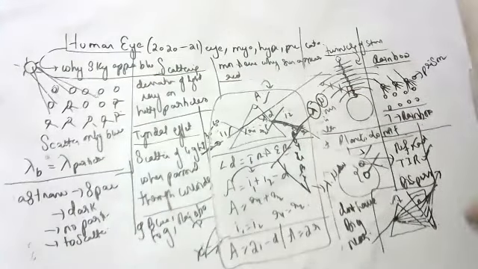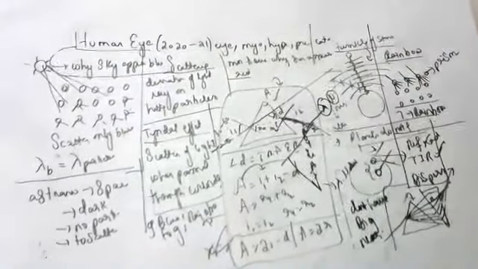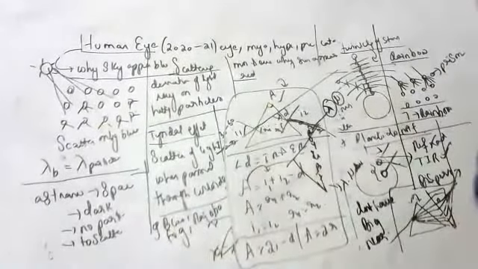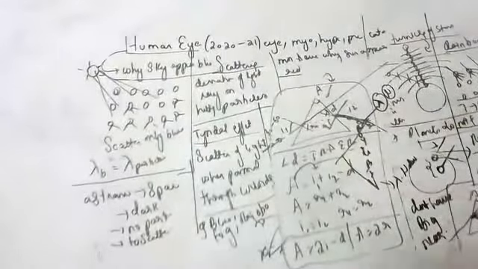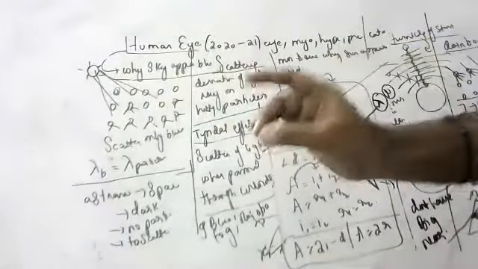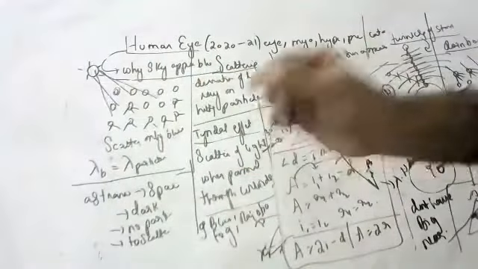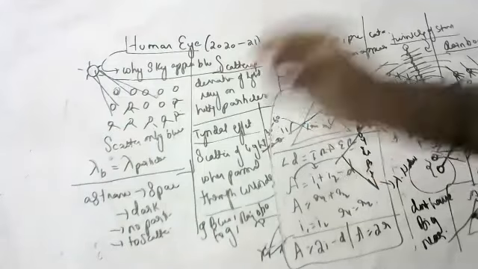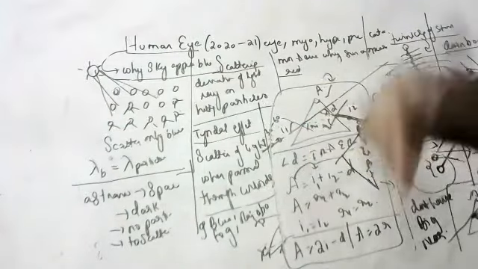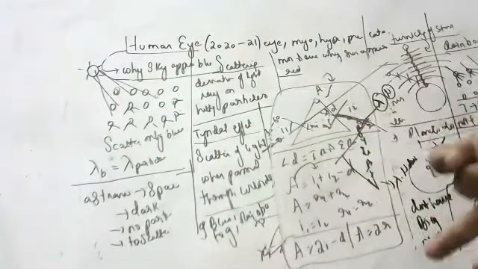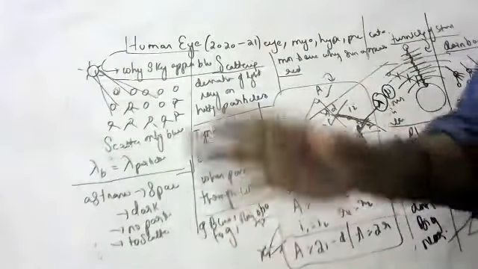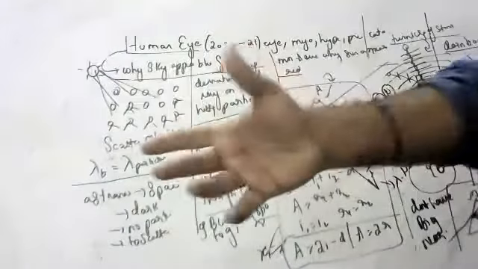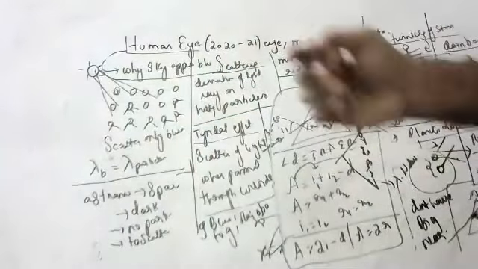Okay, children, this is about the human eye, and we'll do some important questions from this lesson, 25-30 questions. See, children, if they come in the exam, how to answer. I hope everyone understood. This is the lesson, and what I suggest for writing the exam is: whatever paragraphs they have given in the textbook, better you learn them as it is, write them in points and underline keywords. If you write on your own, many times there are possibilities that you make mistakes.